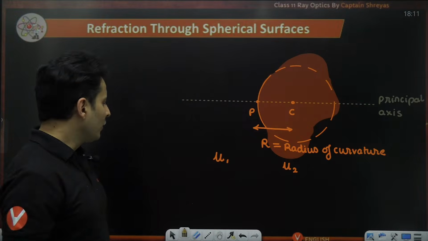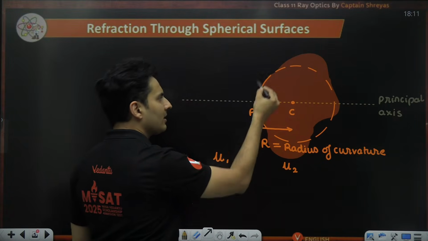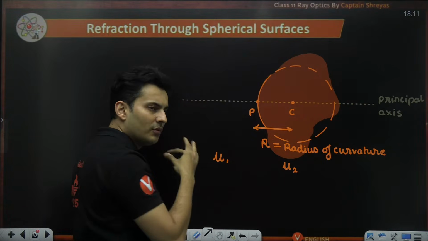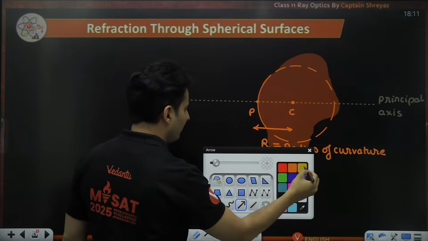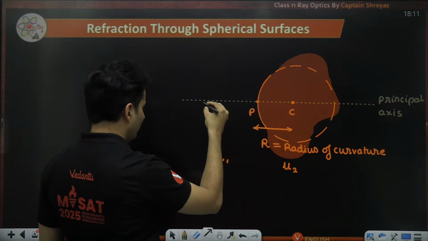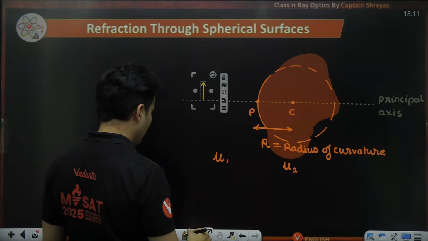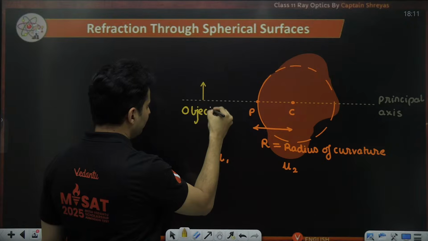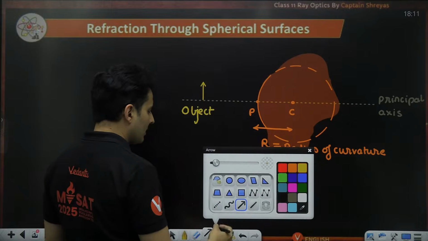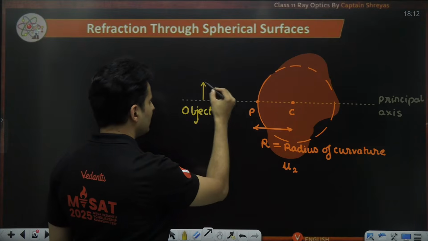Now, if you consider any ray which will enter this particular surface, it will follow Snell's law no matter where it is. So, say for example, we have some kind of an object, maybe over here. Let's say this is our object. The rays coming out from this particular object will go something like this.